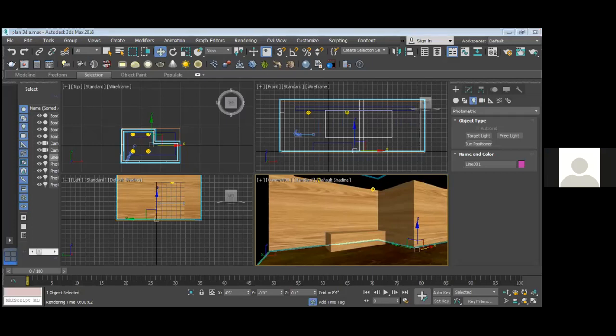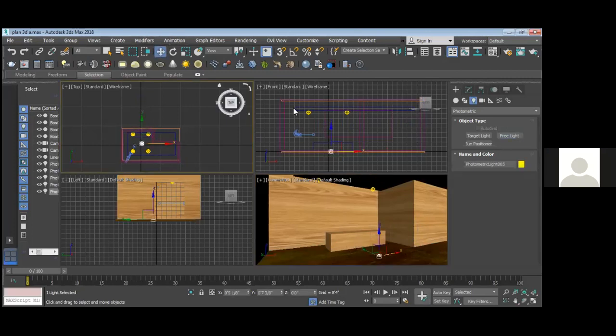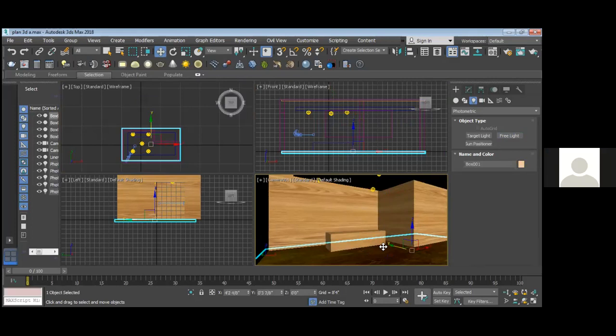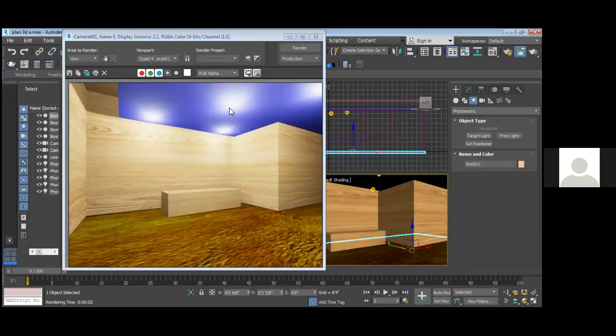Okay, now see here, I can create my light over here, in top view, right? So in front view, I can place my light exactly wherever my ceiling is. And then in perspective view I have to render, so I can see my light effects. Can you see this now?